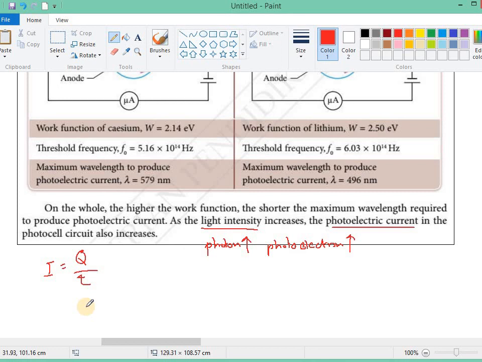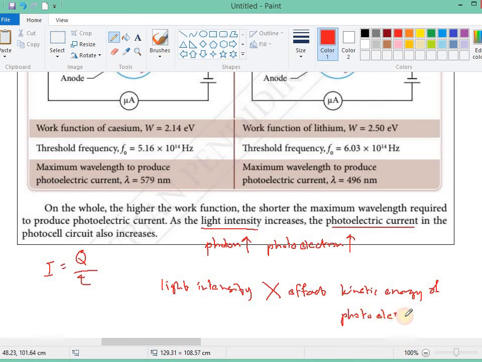So please do not confuse this with what we talked about previously. Light intensity does not affect the kinetic energy of the photoelectron.